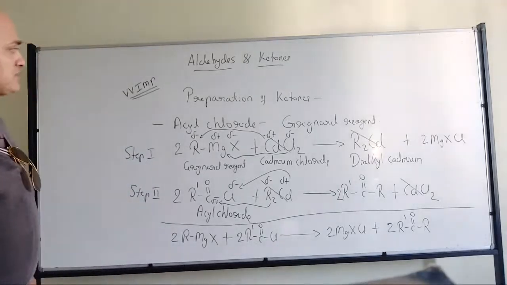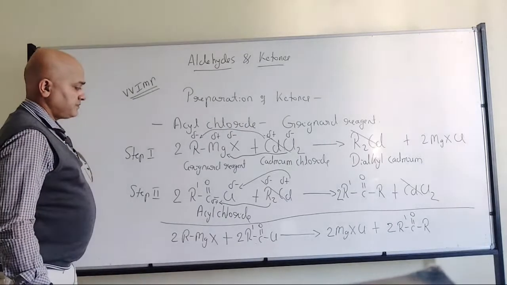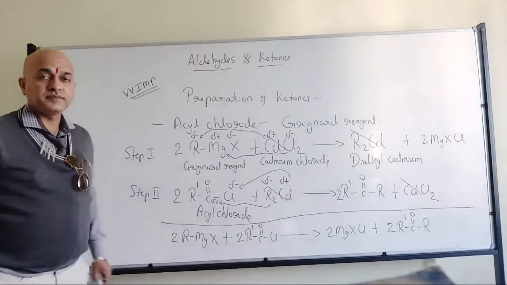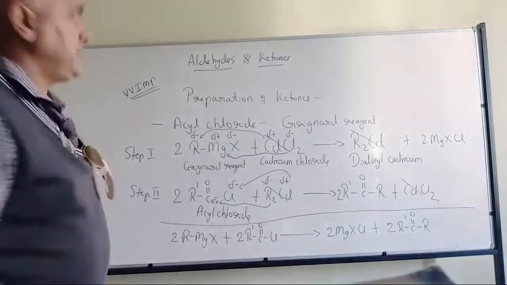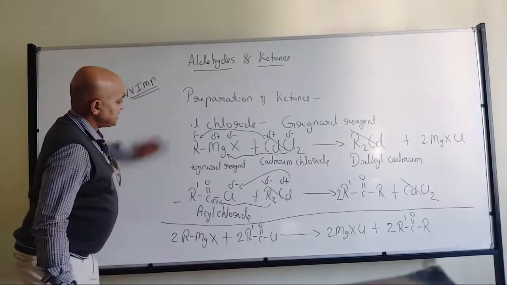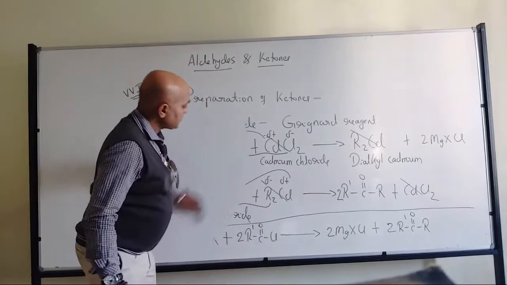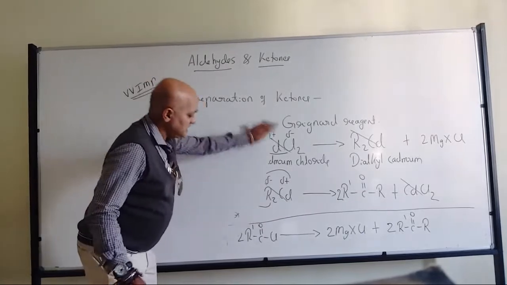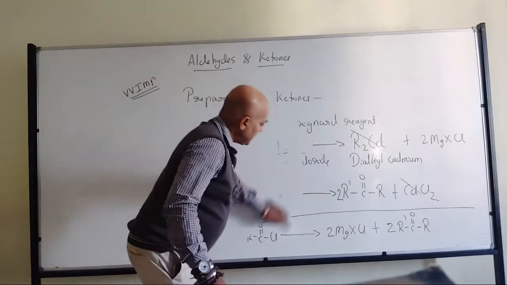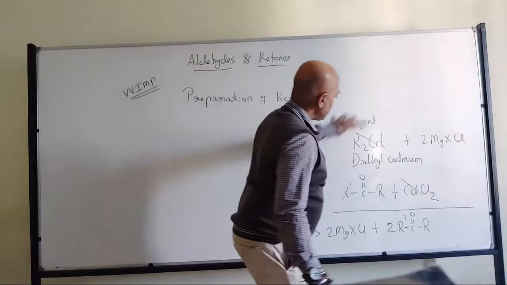If you have any doubts, you can ask. Okay. So this is where we have the reaction for the preparation of ketones from acyl chloride and Grignard reagent.